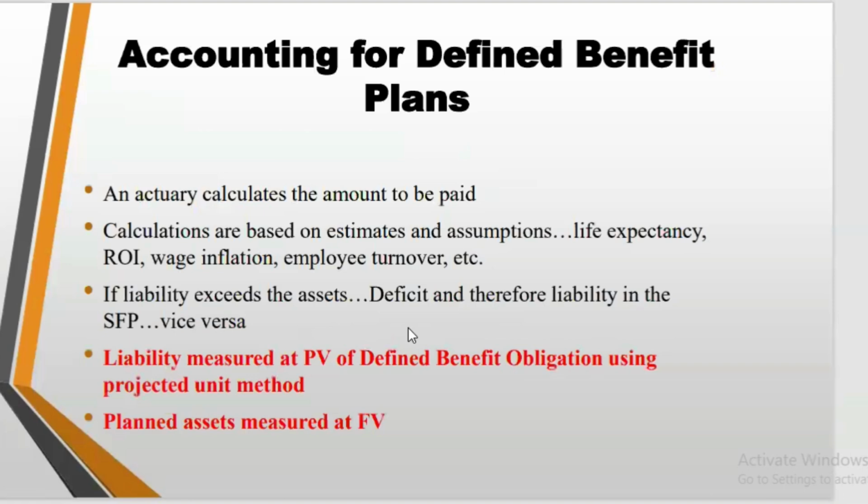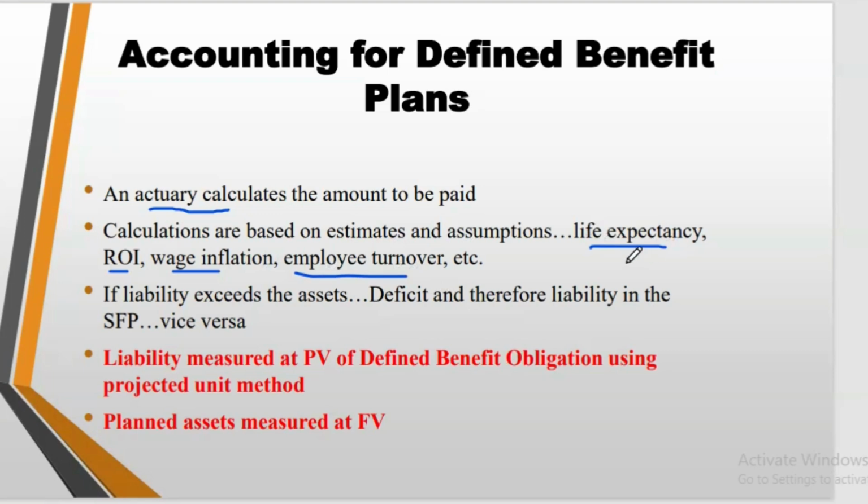So when we come here, it says accounting for defined benefit plans. An actuary calculates the amount to be paid, which we said. They estimate both the closing balance and the opening balance. Calculations are based on estimates and assumptions, for example life expectancy, return on investment, wage inflation, and employee turnover. To estimate the amount of liability we pay in the future, the amount of pension paid in the future, actuaries do that, and they base the assumptions on so many things like life expectancy.